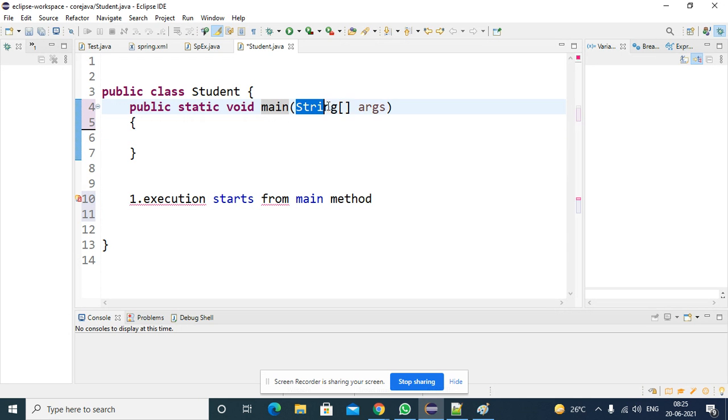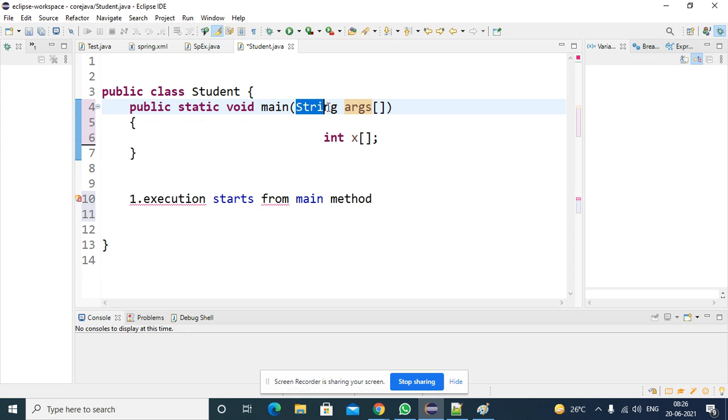Then what is this? Does anyone know what this is? In the last two or three classes, we discussed this only. Arrays concept, right? So instead of writing here, you can write here. You can easily identify: string type, array. That is the left side part. So integer, some x. If this and this are both the same, this is a data type, this is also a data type. This is a variable name, this is a variable name. This is a single dimensional array, this is also a single dimensional array.